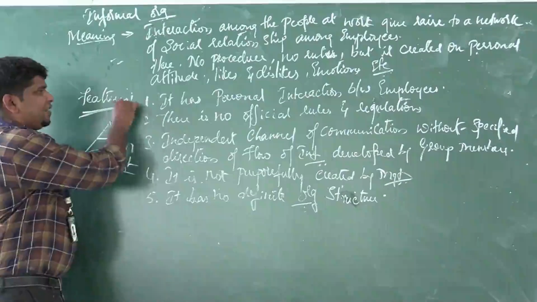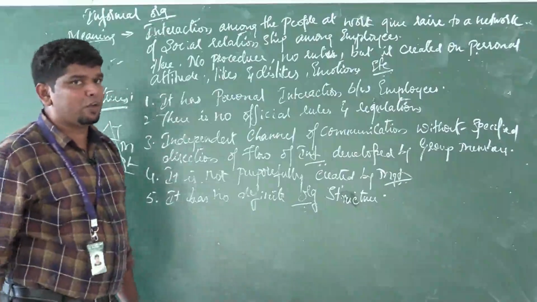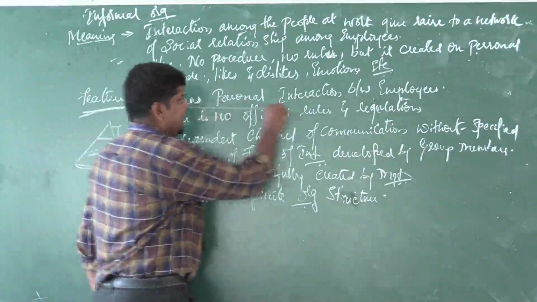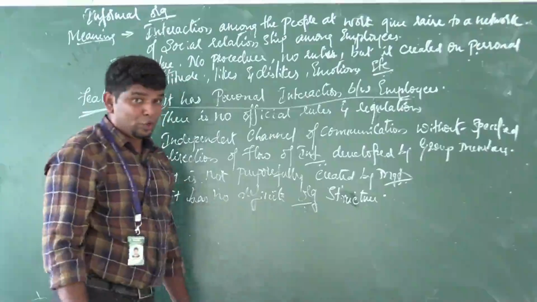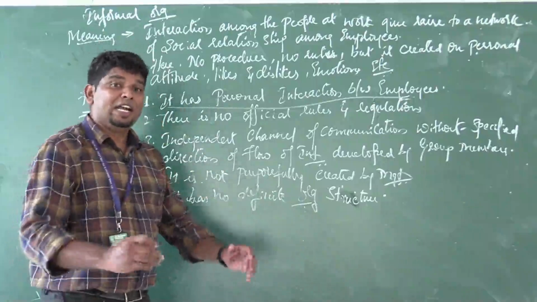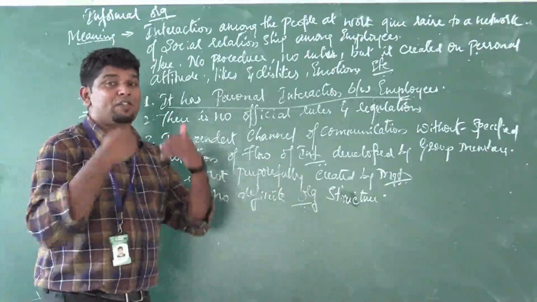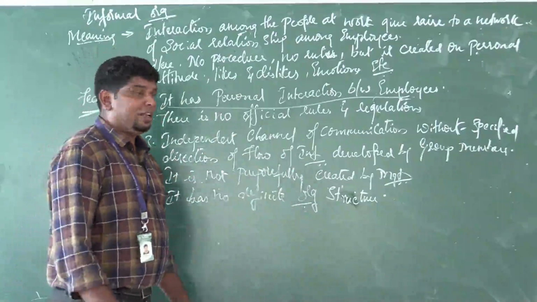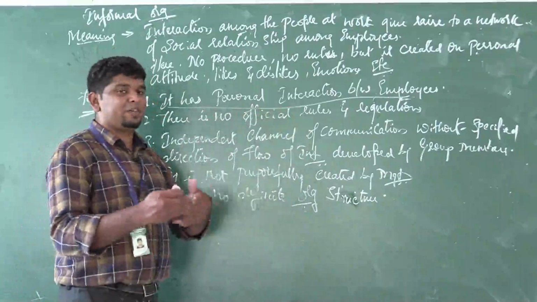Next we'll go through the features of informal organization. It is a personal interaction between the employees. Sir, we will do it like this. If we do it this way, the output will be more colorful, more effective, more attractive to the customers. Like this, it is a personal interaction between the employees.